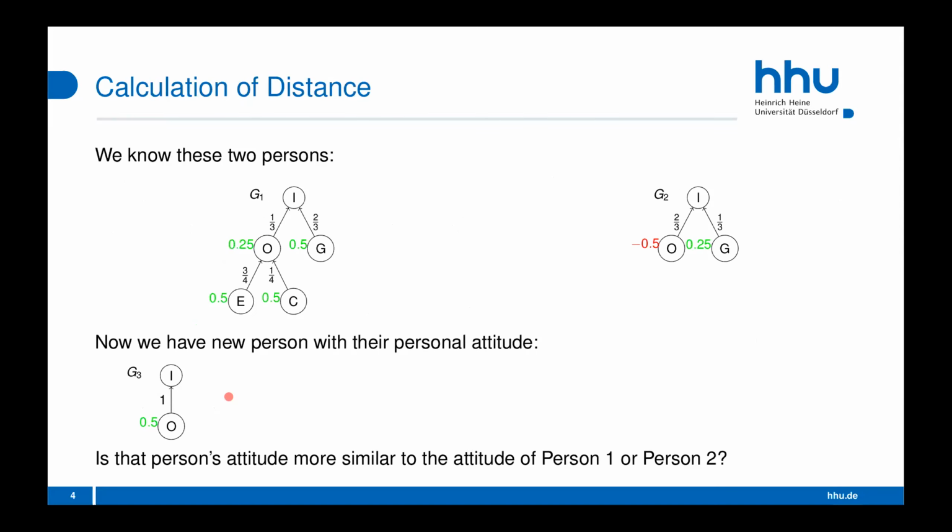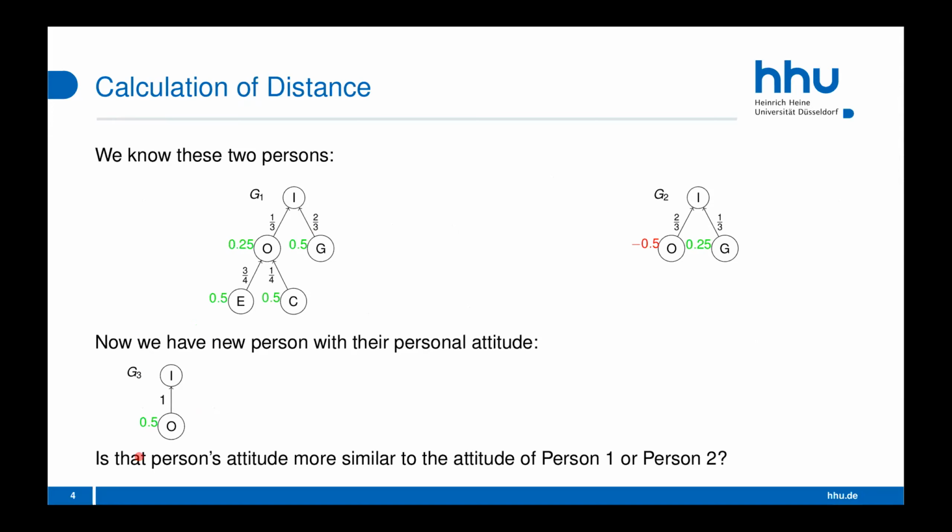Now we come to the interesting question. Now we have a third person represented by this graph G3 here. And we want to ask the question, is that person's attitude more similar to the attitudes of person 1 or person 2? And with attitude, I mean all the opinions on statements and the strengths that the person has. We are not talking about the number of arguments used or whether counter arguments are used, whether the argumentation is consistent. We are only looking at the attitude of that person.